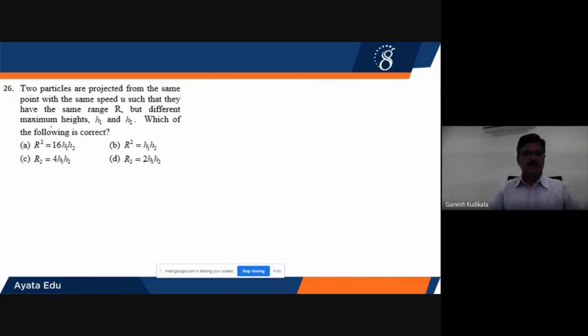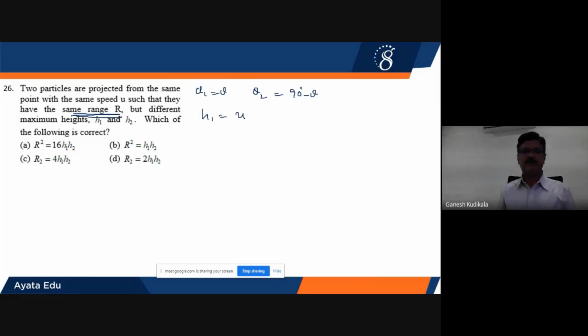Next one. Two particles are being projected from the same point with the same speed such that they have the same range. For the same range, the angles of projection should be complementary. Theta 1 will be equal to theta and theta 2 will be equal to 90 degree minus theta. Now let us find the value of H1.